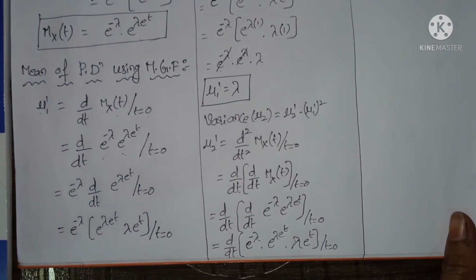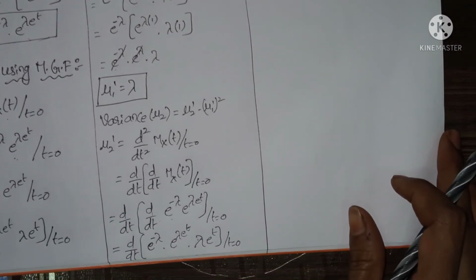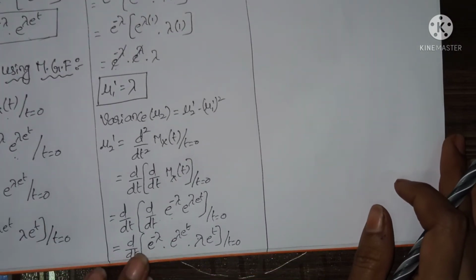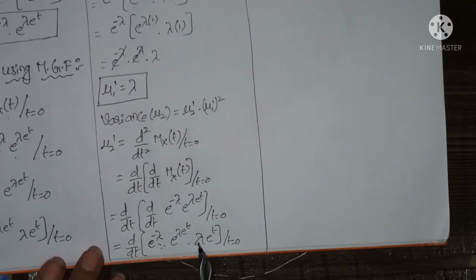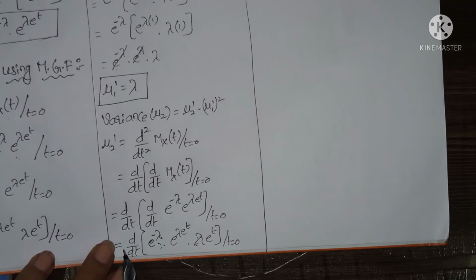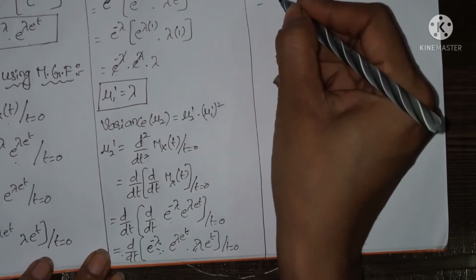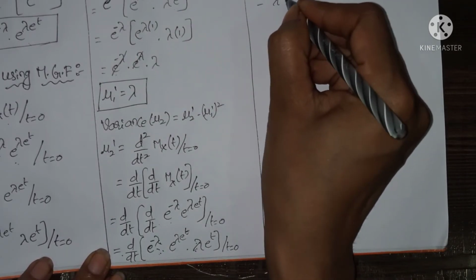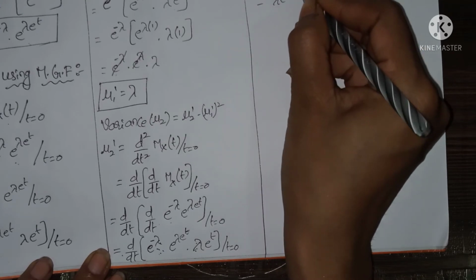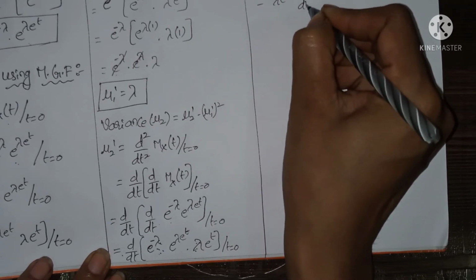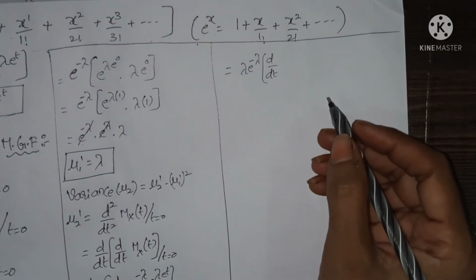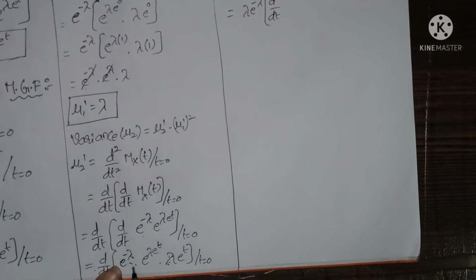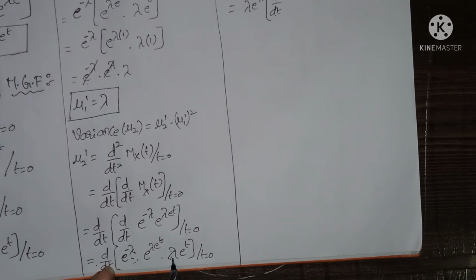Now what we have to do is, these both terms, e power minus lambda into lambda, I am taking before d by dt. So lambda into e power minus lambda, d by dt of what?